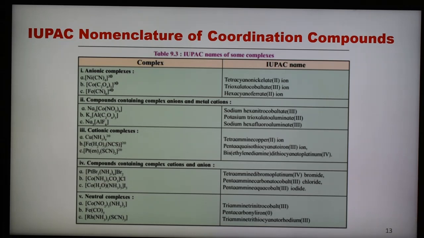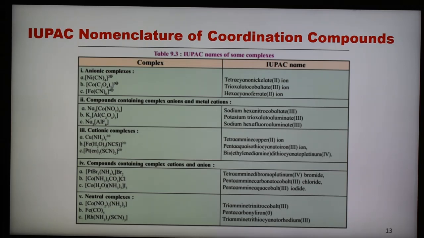So in short, we can say that write positive ion first and then negative ion, and when we are writing the name of the ligand, there is an order. Whether the positive ion is complex or not, whenever we are writing the name of the ligand, when different ligands are present, negative ligand are named first, followed by neutral, and then positively charged ligand. When we have to write the name of the metal, when metal is a part of positive ion or the neutral molecule, in that case no need to change the name of the metal.